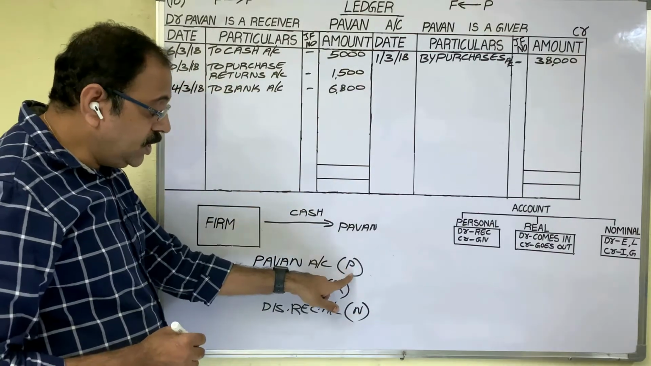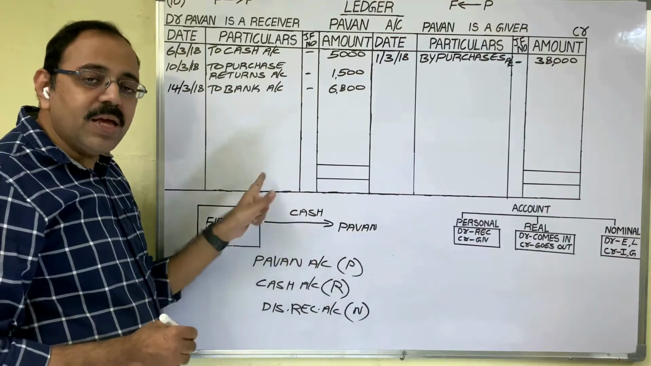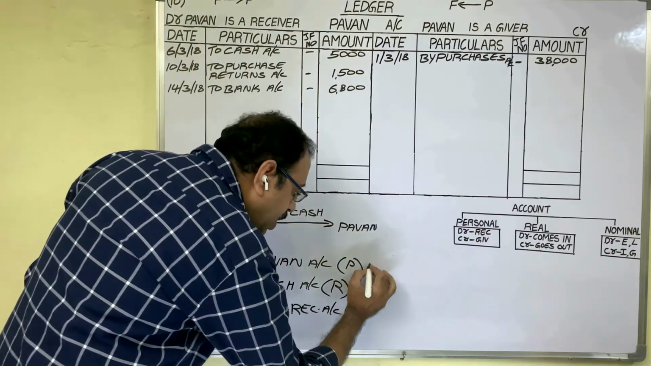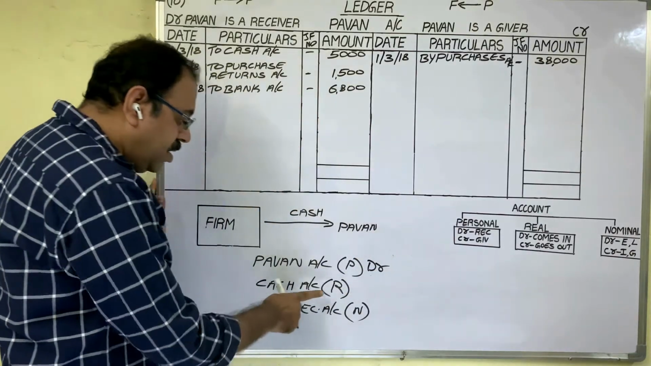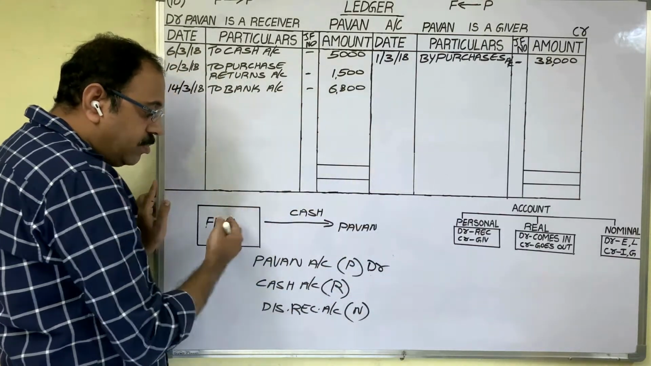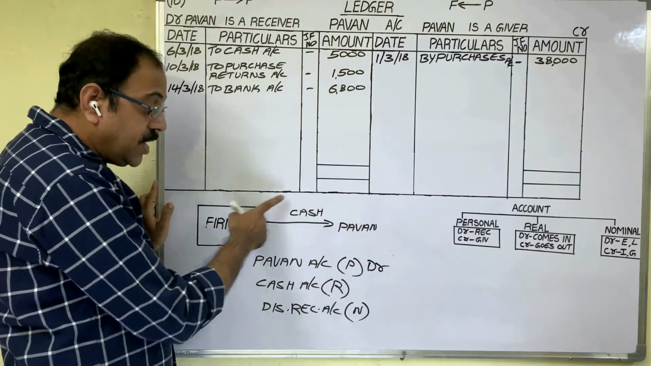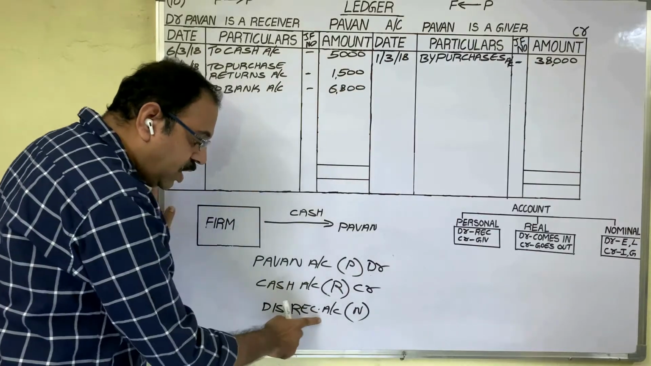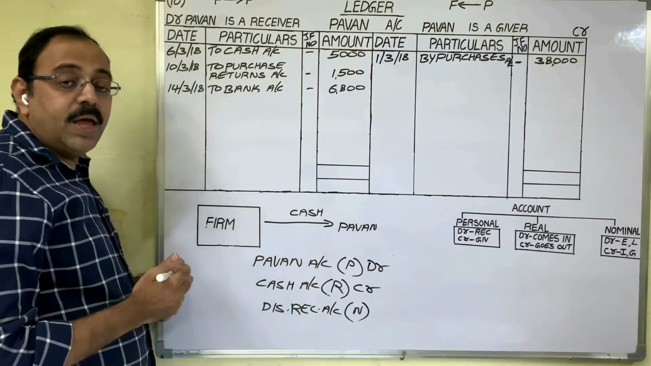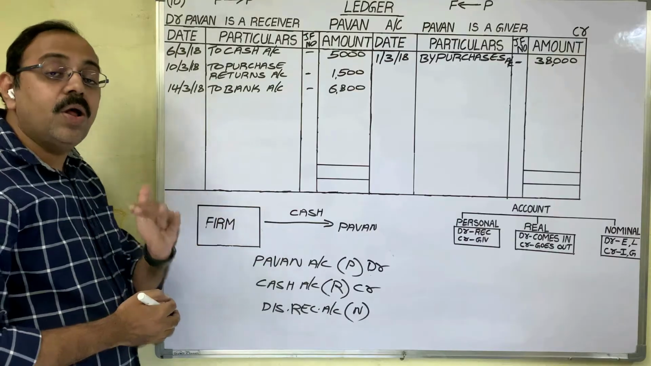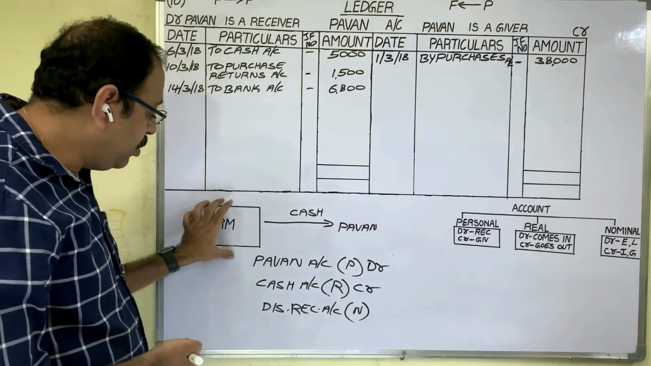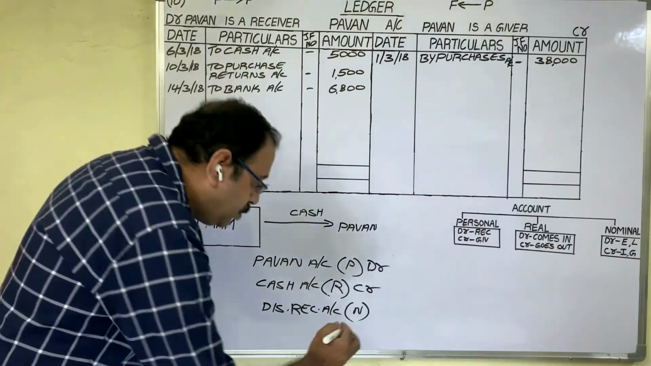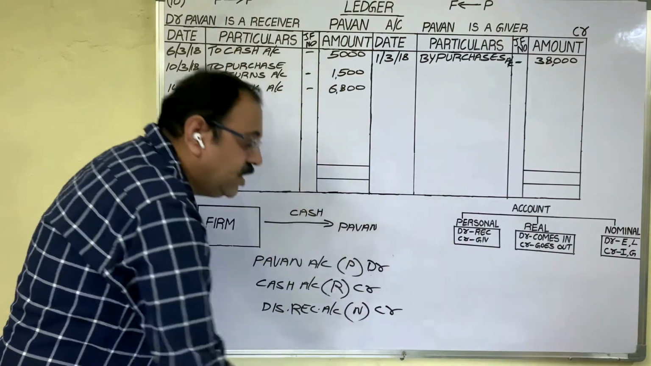Apply the rules. Personal account rule: debit the receiver, credit the giver. Pawan is receiving cash. He is the receiver. We should debit him. Then the real account rule: debit what comes in, credit what goes out. Cash is going. We should credit cash account. Discount received, nominal account rule: debit all expenses and losses, credit all incomes and gains. Think from the firm's point of view, discount received is a gain to us. So as per the nominal account rule, we should credit this account.